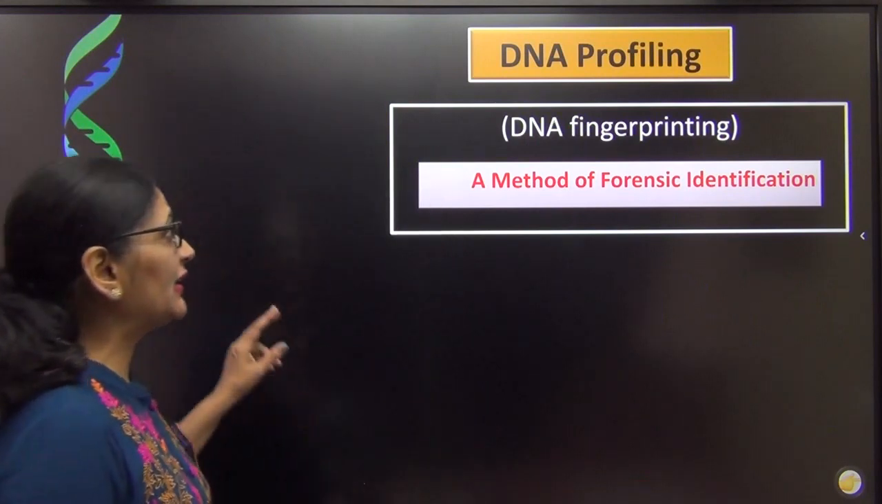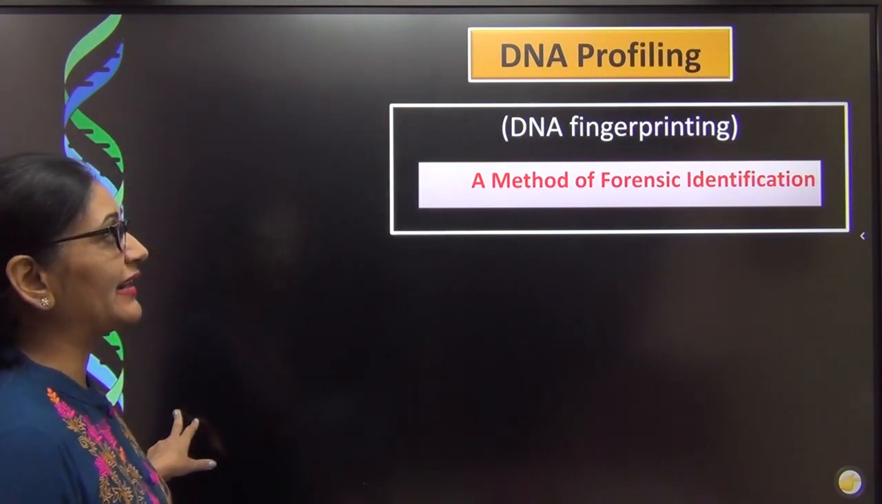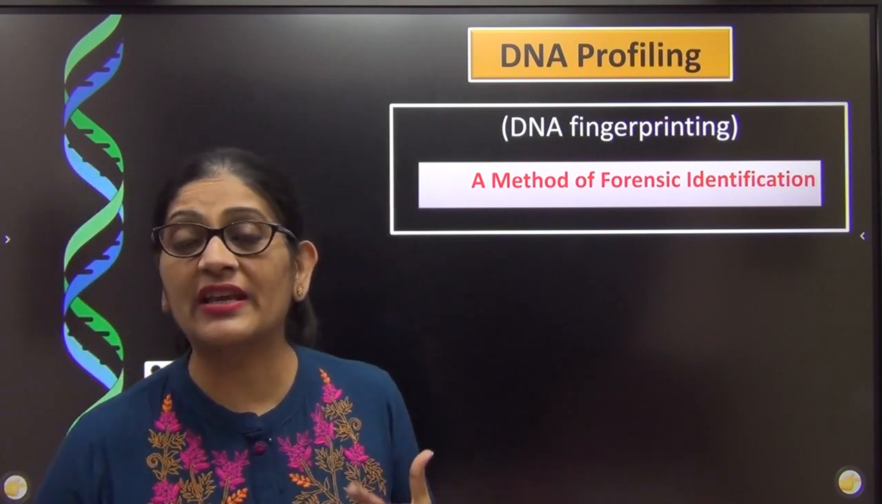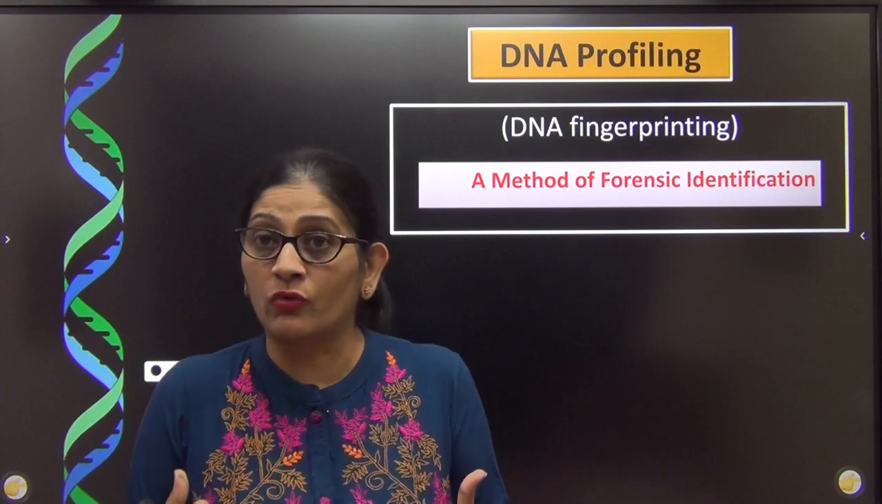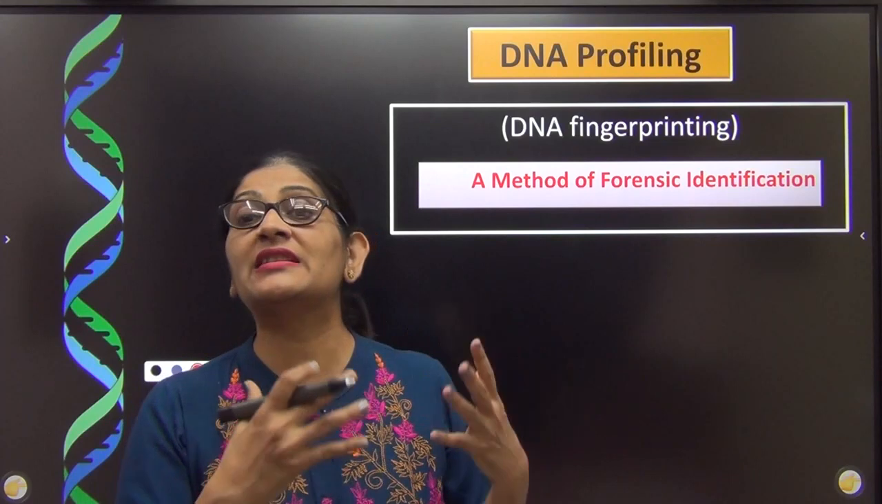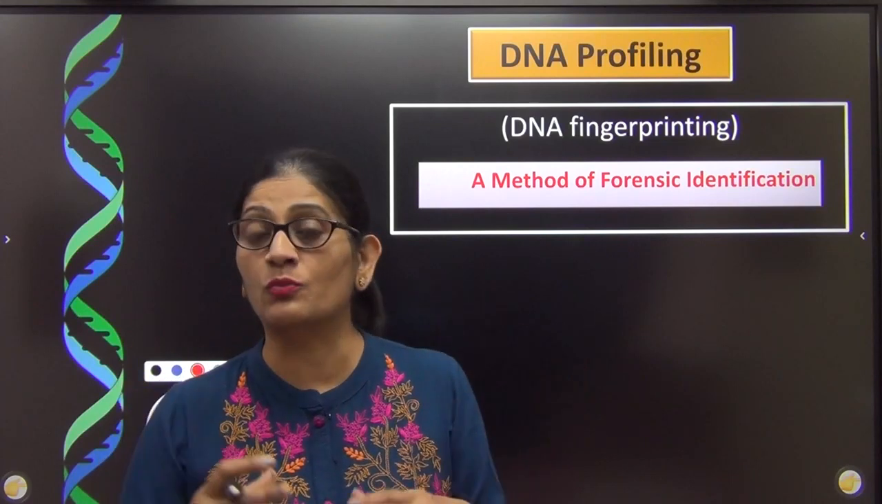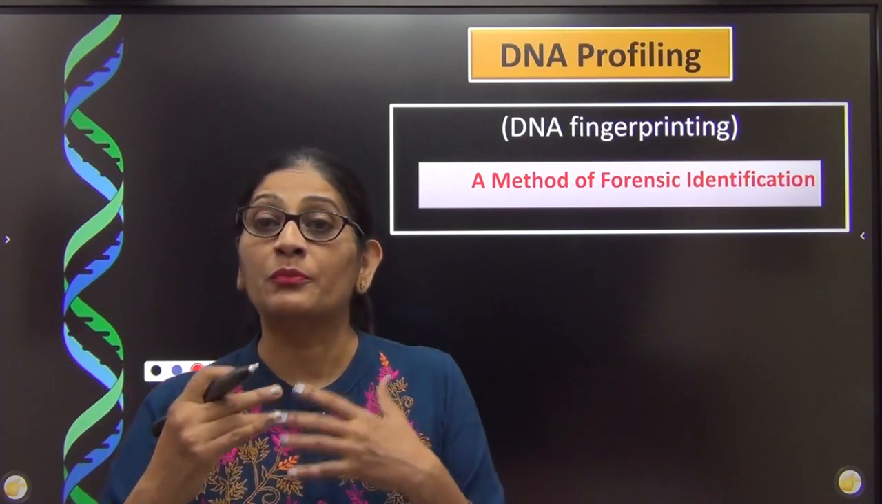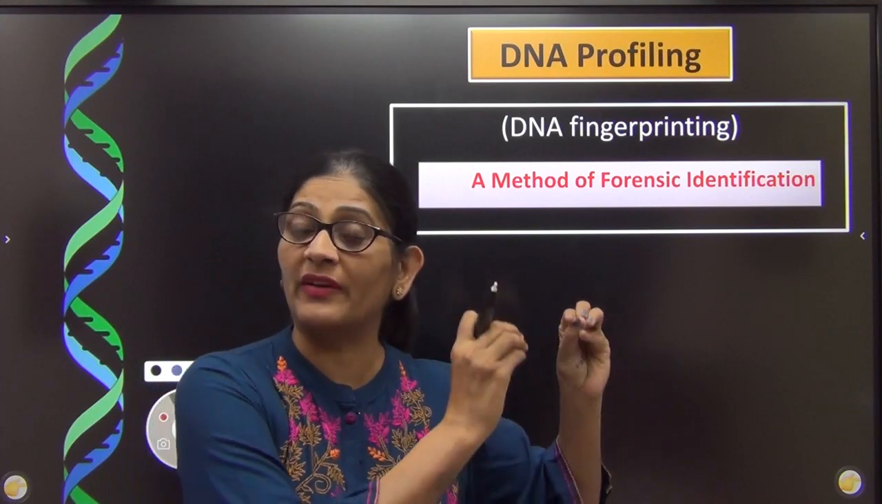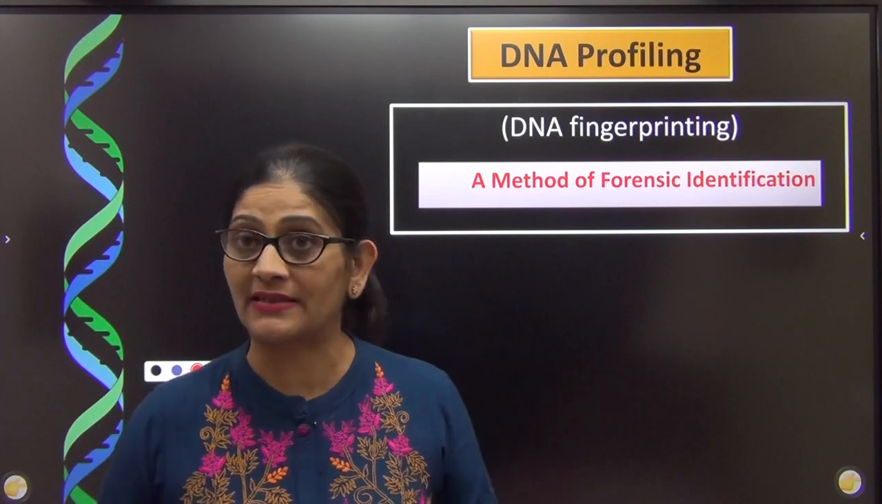As you know, DNA fingerprinting is a method of forensic identification. Now what is forensic identification? You use DNA fingerprinting as proof in many of the crimes that happen, so in forensics, that is, in crime and so on, it is used as proof or as a document which can support whether a crime has taken place or not.